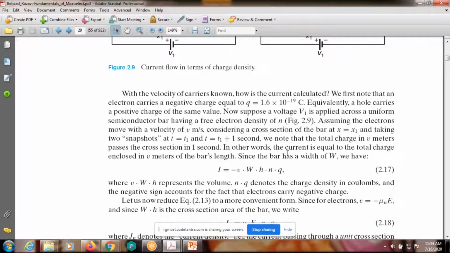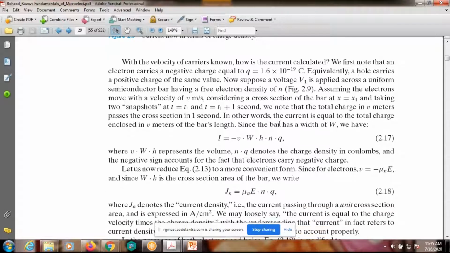So we know that the charge in v meters passes the cross section in 1 second. In other words, that is the current. What is the current expression in terms of all the given parameters? The current is equal to the total charge enclosed in v meters of the bar length.